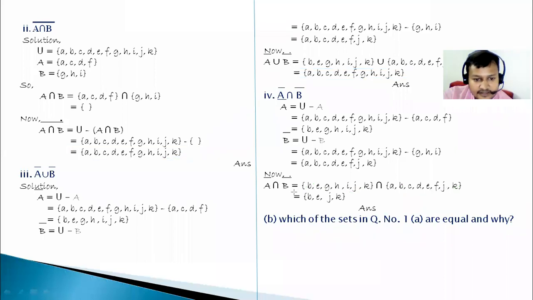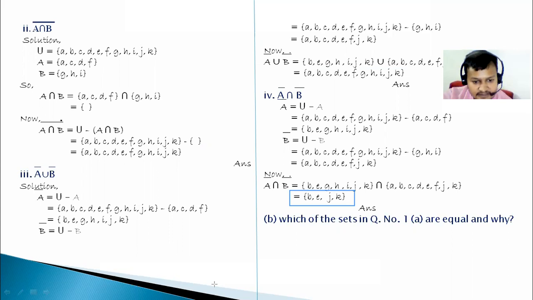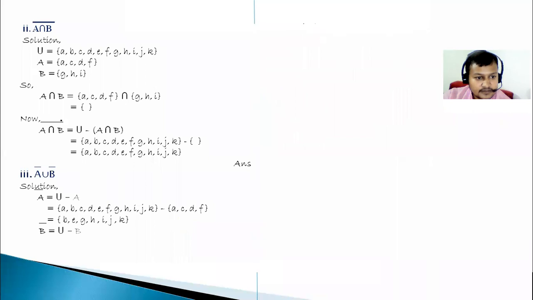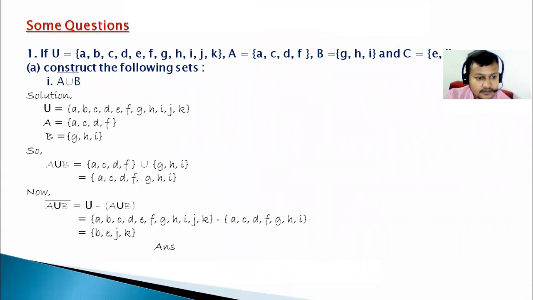Similarly, look at this one. Now look at this set here, BEJK. What was BEJK in the first question? What was there in the first question? That you can check. It was there in the previous slide. So let me move to the previous slide. Just look at this one. A union B whole complement. It is BEJK. Yes, sir.